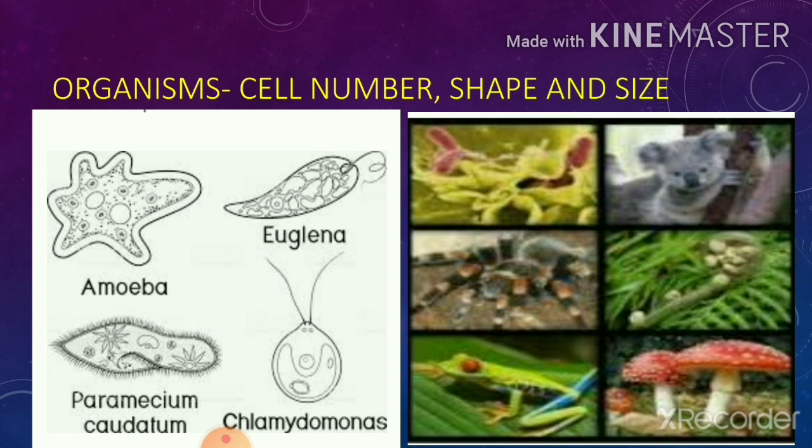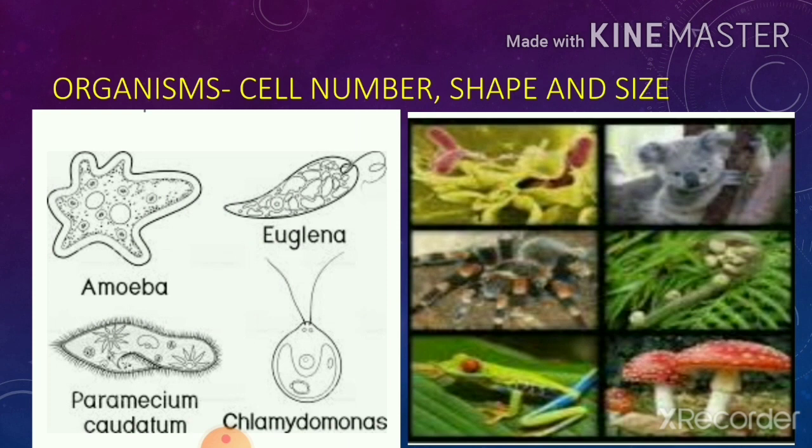You can see here the various types of organisms in our surroundings. They may be very small, minute microorganisms, as you had studied in lesson number 2, microorganism. You can see the picture: amoeba, paramecium, euglena are very minute organisms, and on the other side you can see various other types of organisms.